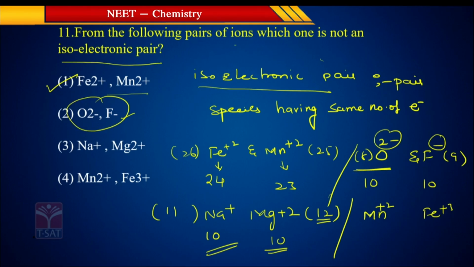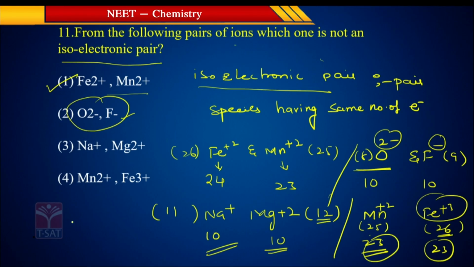Mn is actually 25, Fe is 26. 25 with plus 2 means minus 2, so 23. Fe plus 3, with atomic number 26 and plus 3, you will again get 23. This is also an isoelectronic pair. All are isoelectronic pairs except the first option. So, since it is asking for the not isoelectronic pair, that is the first option only.